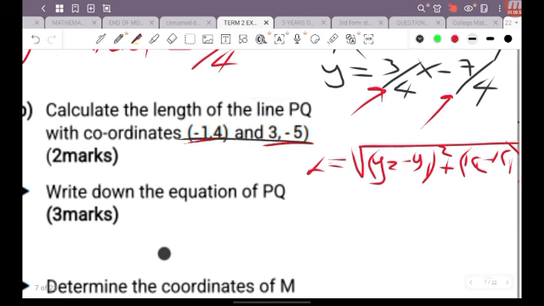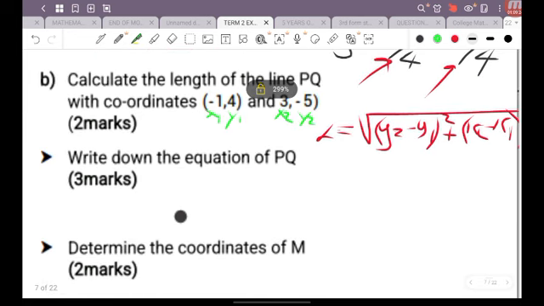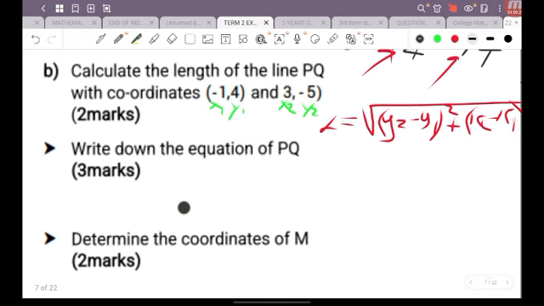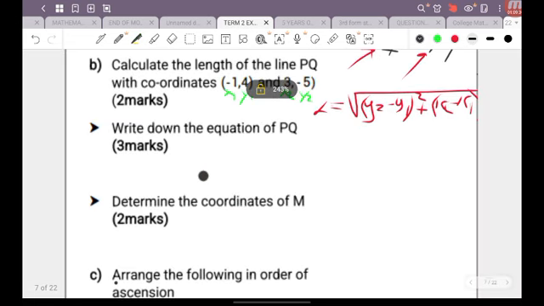So what we want to do here is say this is x1, and this is y1, and this is x2. Sorry, this is x2, pardon me, and this is y2. Once we have successfully labeled our points, all it takes is to place them in the correct position.